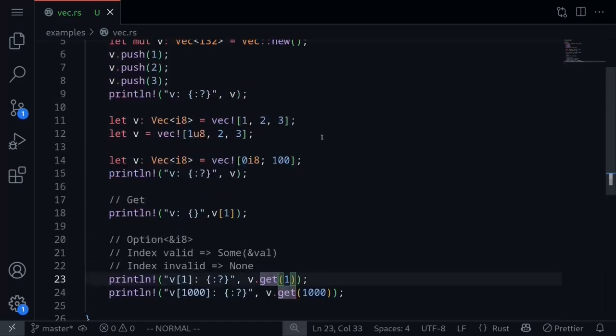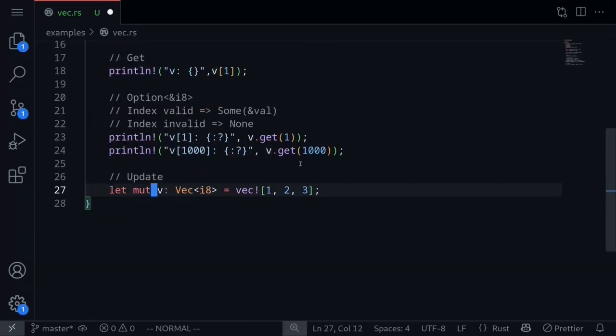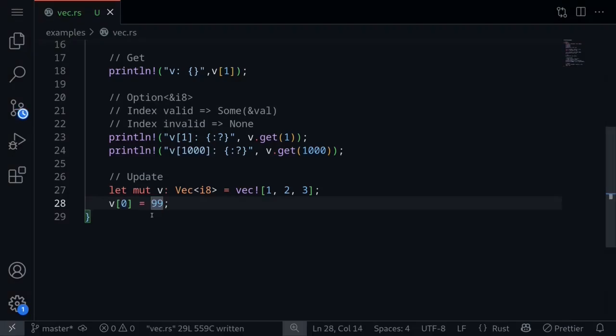We can also mutate the vector, so let's initialize a vector. Again, we'll need to prefix this vector with the keyword mut. Let's update the 0th value, b[0]. Let's set it to 99. So this is one way of updating a vector element, simply accessing it and then updating the value.